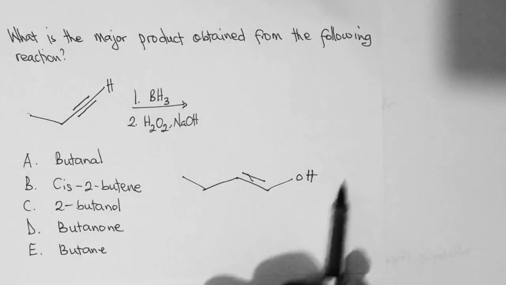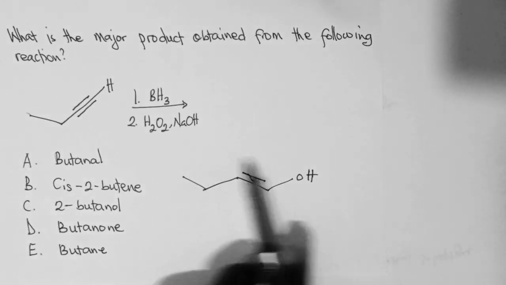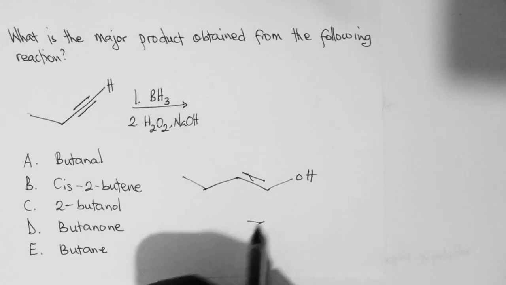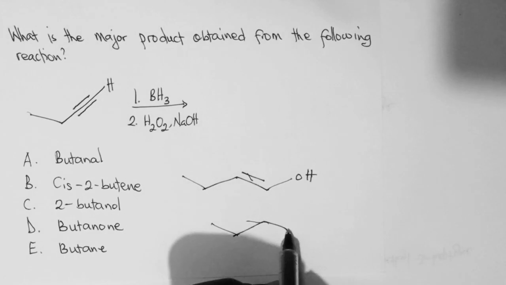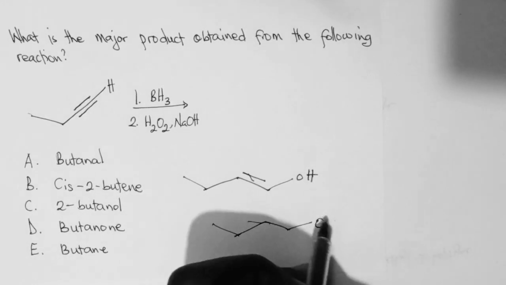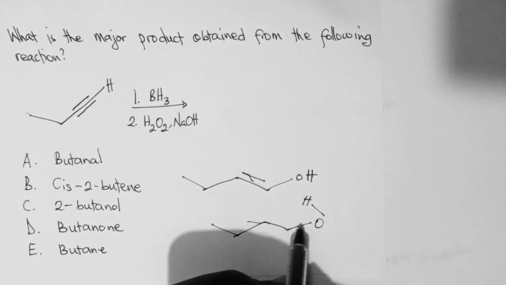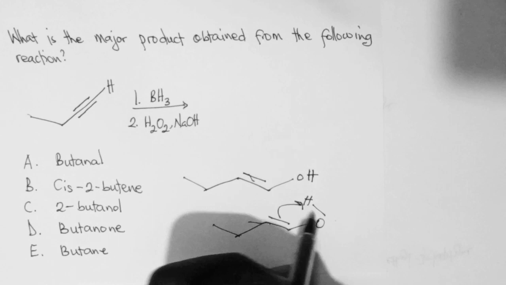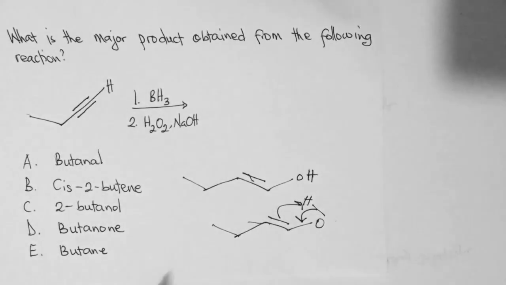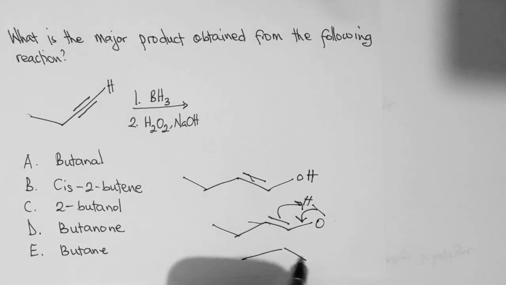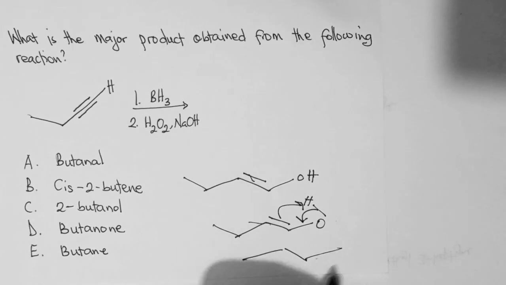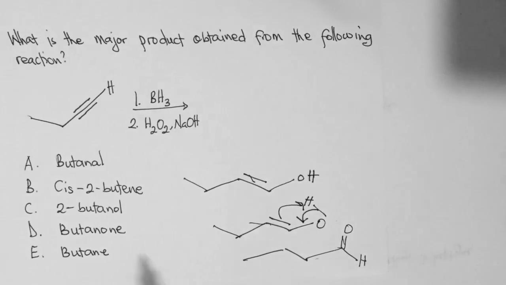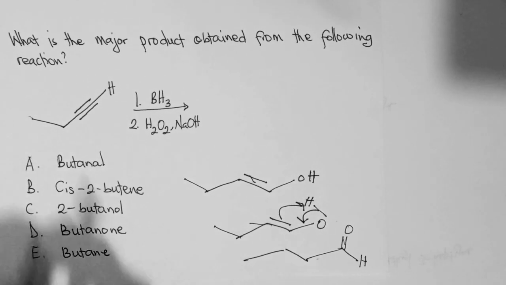However, this will not stay like this in solution. What will happen is that there will be tautomerization. So let me show the tautomerization. So let's say the proton is here, and then the alkene is here. So what will happen is that this alkene will pick this proton, forcing this to move here. So at the end of the day, we are going to get this product. And this is a butanol. So the answer is A.